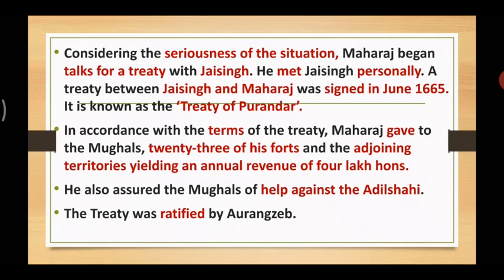So the Treaty of Purandar, the Shaistakhan invasion, what did it lead to, and how did Shivaji Maharaj make wise decisions, or you can say made a fool of the Mughals? We will learn about it in our next class.